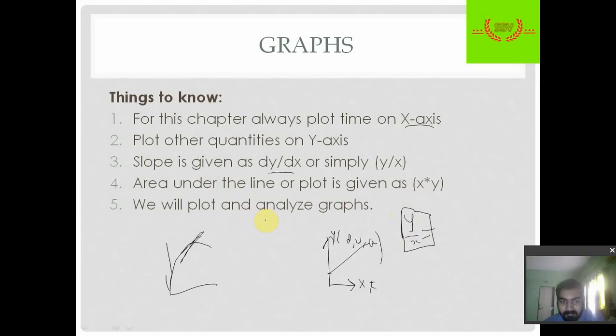And area under this graph: suppose we have this graph, this is a line, so the area under this line, that is this area I am drawing, is known as the area under the line, and this area can be given as the quantity on the x-axis multiplied by the quantity on the y-axis. Okay, so this is simple, you need to remember it.